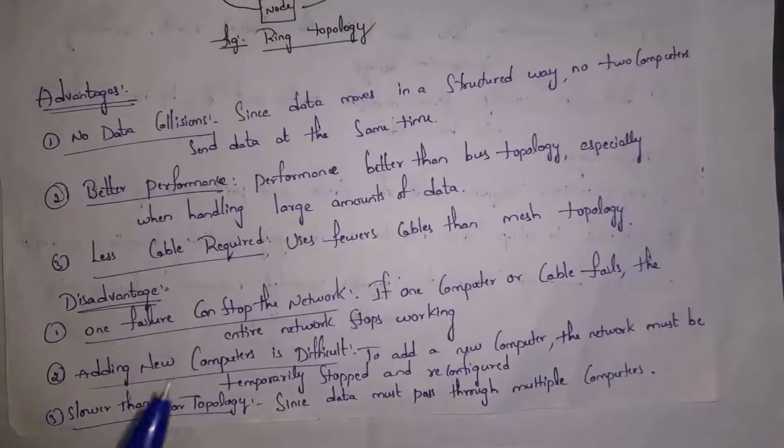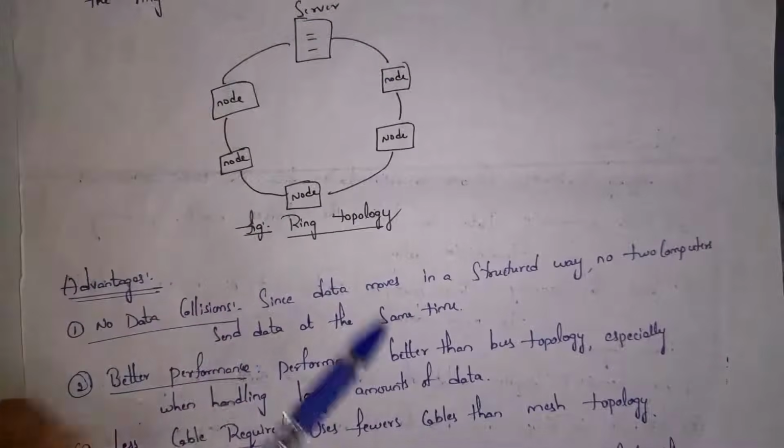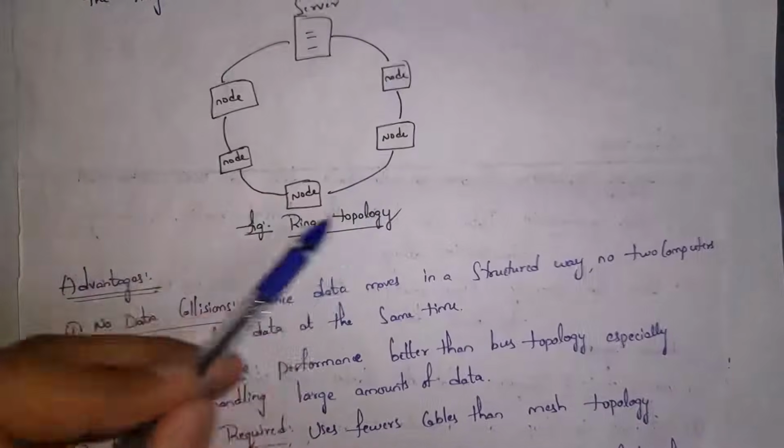These are disadvantages. And the first one is one failure can stop the network. Guys, I already said before, this computer wants to send data to this computer. For example, here there is connection break. So this computer cannot send data to this computer.